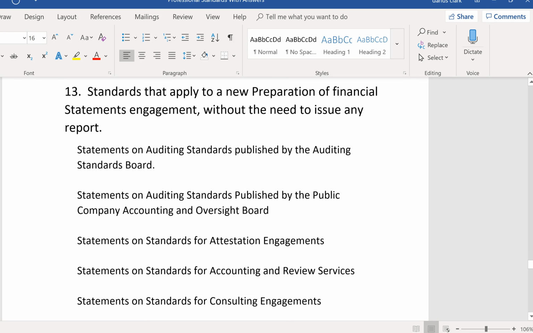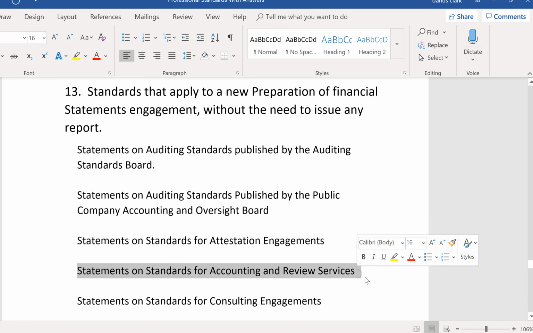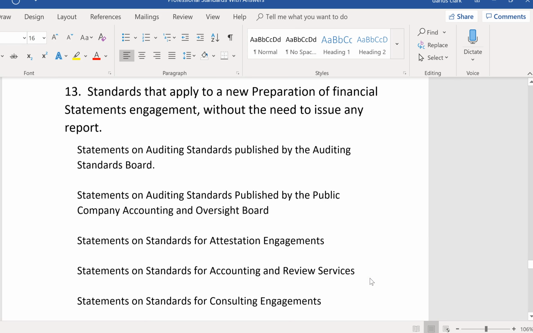Number 13, standards that apply to a new preparation of financial statements engagement without the need to issue any report. Okay, that preparation engagement, it's only been around for a couple of years. What do you know about it? It's a SSARS engagement. Statements on standards for accounting and review services. It doesn't involve any report. In fact, no reports allowed. You don't have to be independent. It's even less in service than a compilation because no report accompanies the engagement.